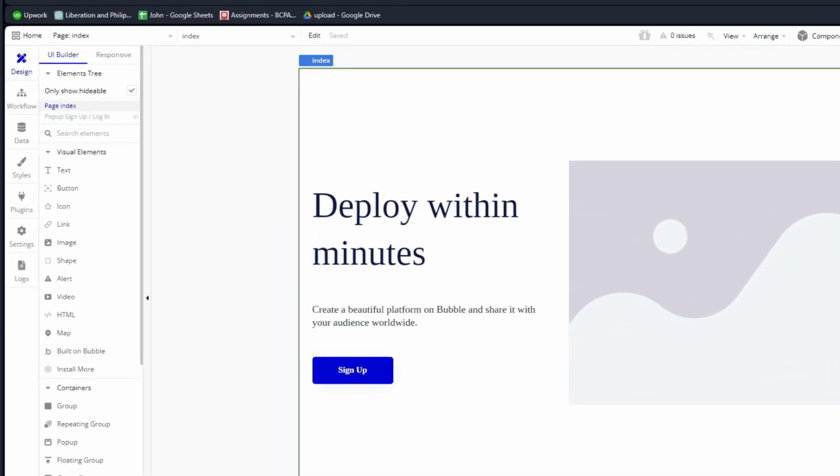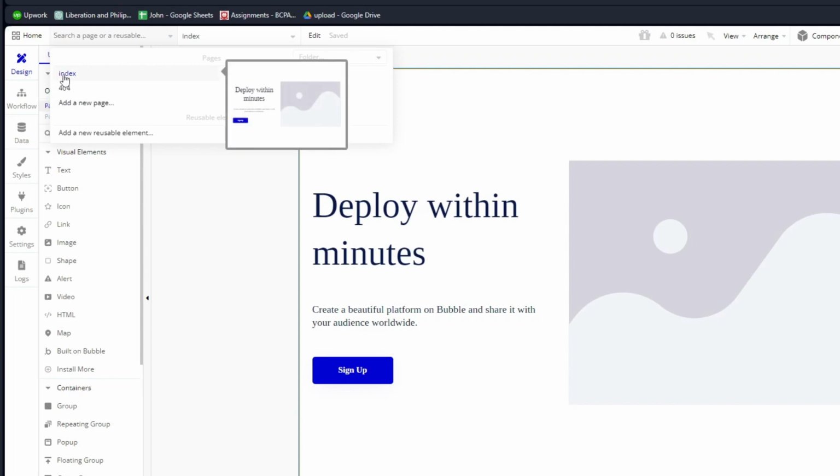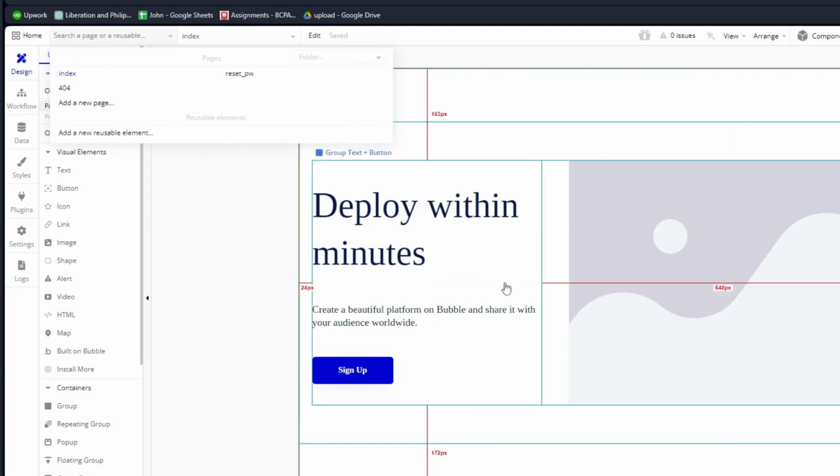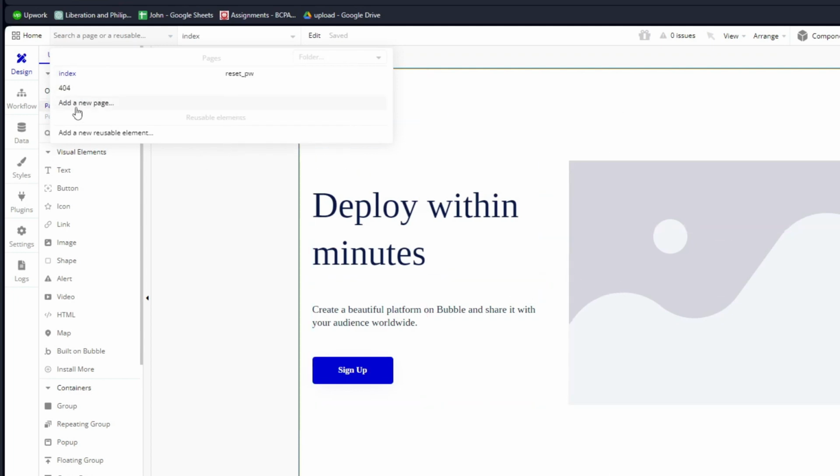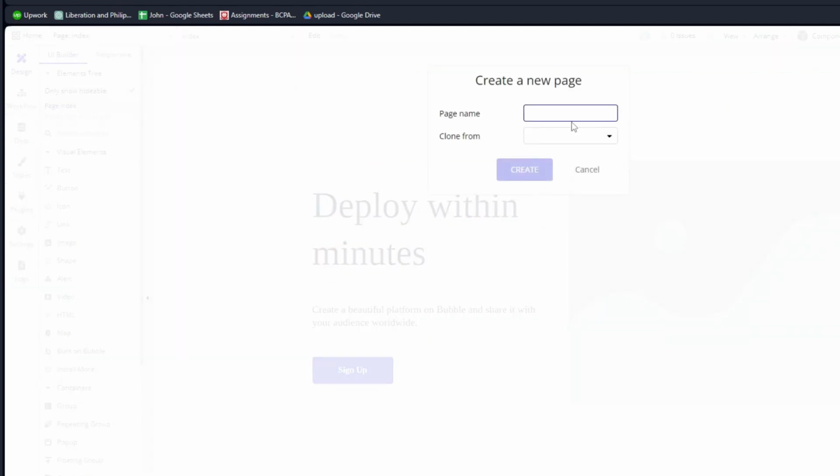To add a new page, you could see it right here. Just go ahead and click on it. We could see the index settings right here, which is this page that we are seeing right now. Just click add a new page. You could name your page right here. I'm just gonna name mine number 2, and you could clone your page right here. And once you're ready, just click on create.